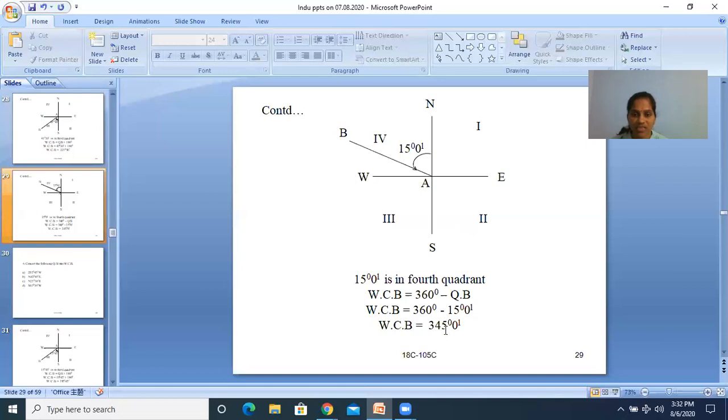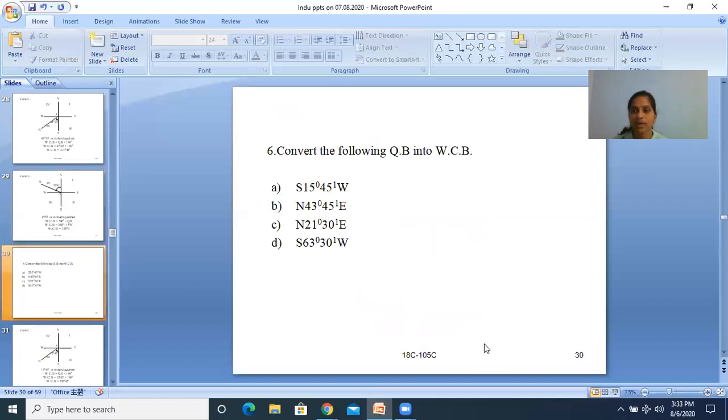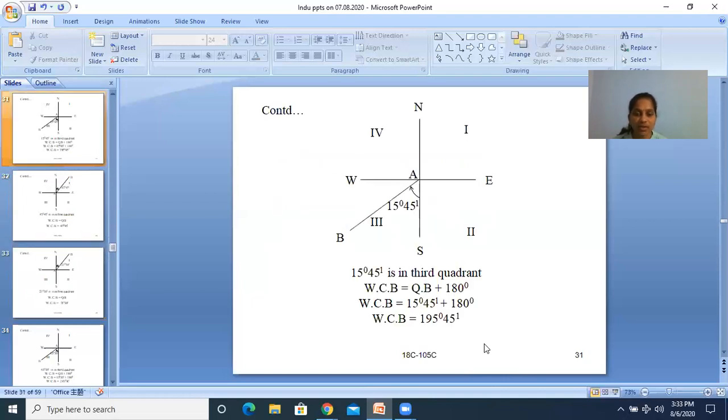Then 15 degrees 0 minutes, northwest is the fourth quadrant. Fourth quadrant, WCB is equal to 360 minus QB, 360 minus 15 degrees 0 minutes. And then WCB is equal to 345 degrees 0 minutes. Is it okay? Then the sixth one, you can see: southwest, third quadrant, northeast, first quadrant, northeast, again first quadrant, southwest, third quadrant. You can see this problem.